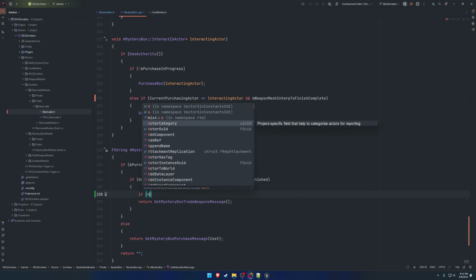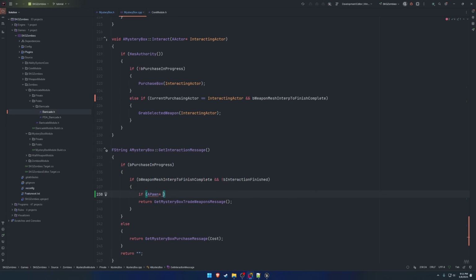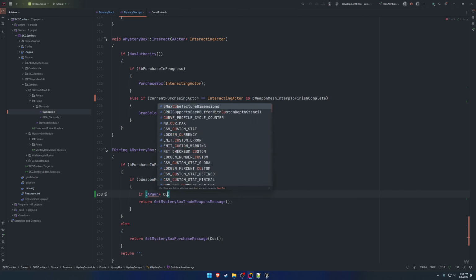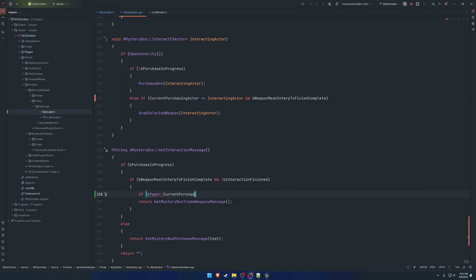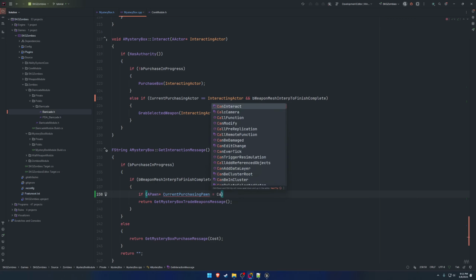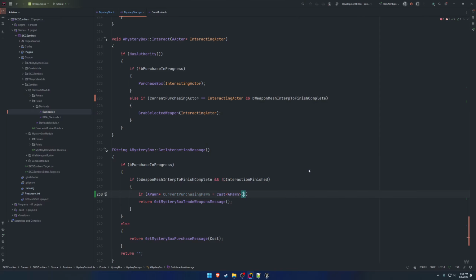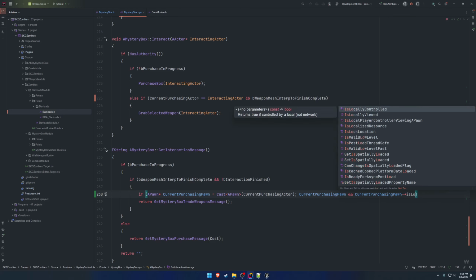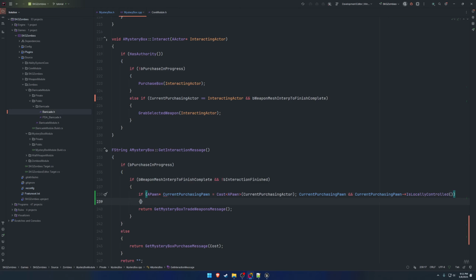A pawn. Let's do current purchasing pawn equals cast to a pawn from the current purchasing actor. So if this is castable to a pawn, let's check if it's valid and it is locally controlled, then we can go ahead and display the mystery box trade message.